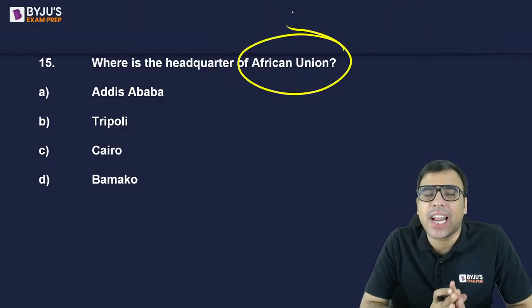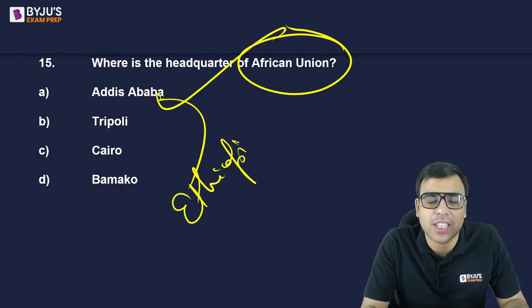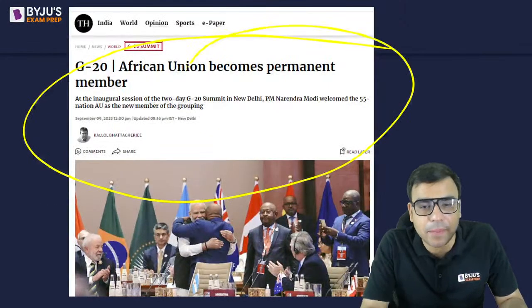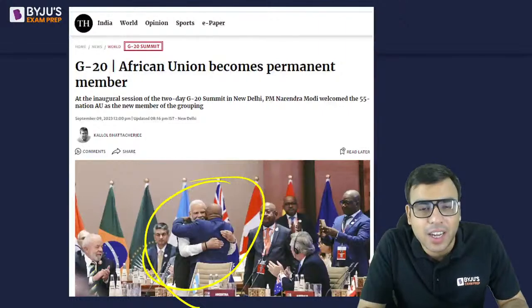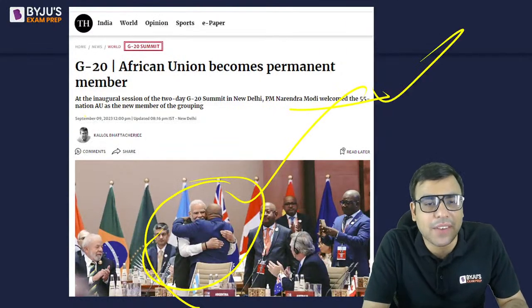It has been recently added in G20. So the right answer is Addis Ababa, Ethiopia. It's the capital of Ethiopia. Let me show you here. And African Union becomes a permanent member. And so you can see it here, the head of African Union hugging PM Modi. Okay, so just have an idea about it.